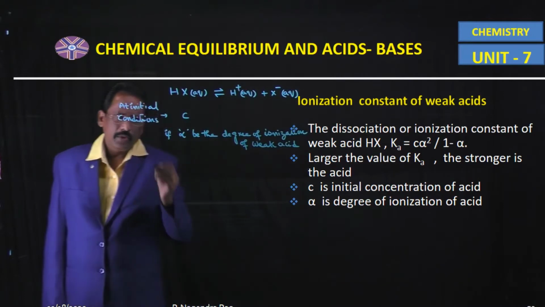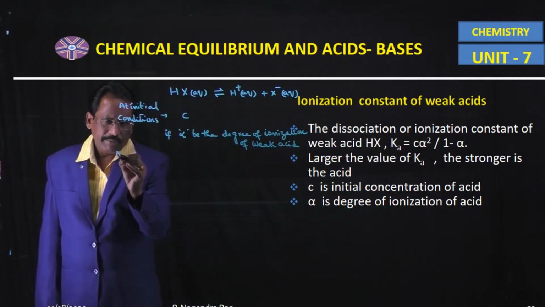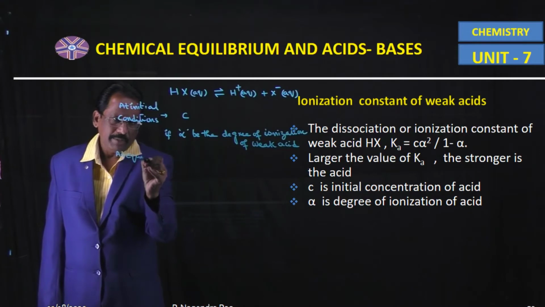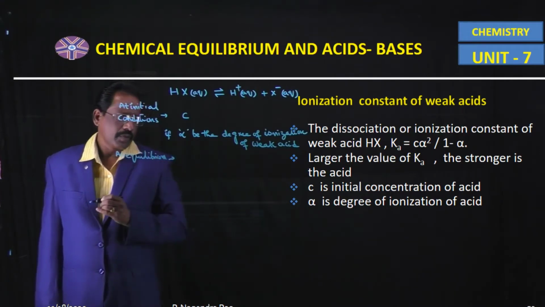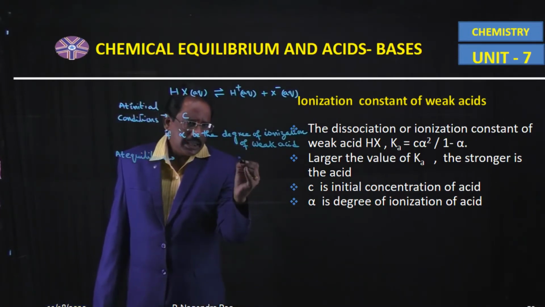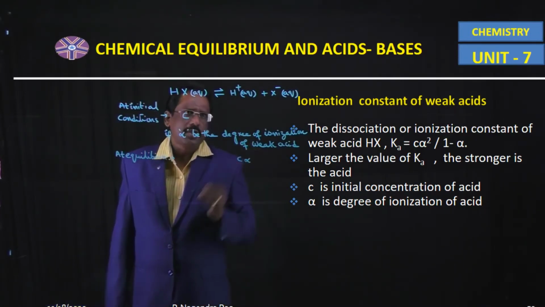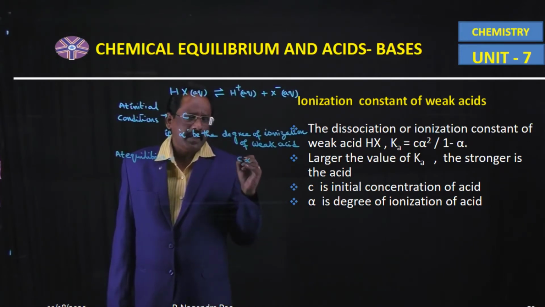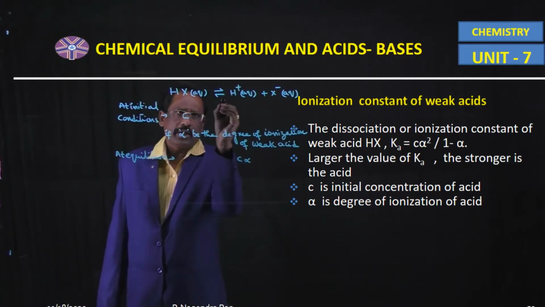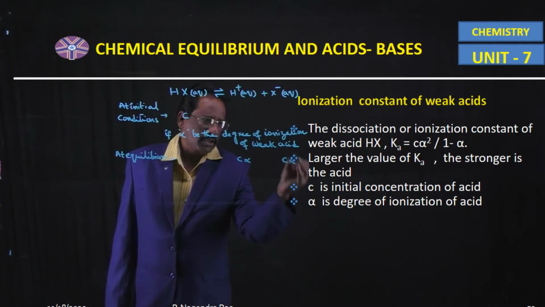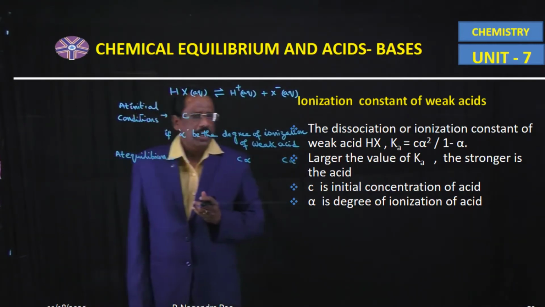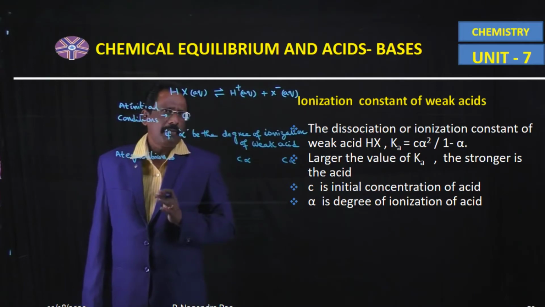Now, at dynamic equilibrium, C alpha moles of H plus ion active mass will be formed in 1:1 ratio, and C alpha moles of X minus ion are formed due to 1:1 ratio.